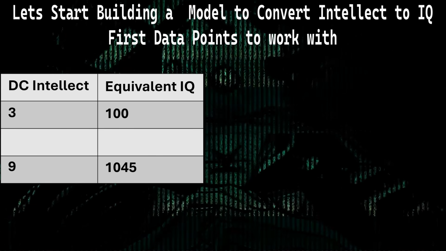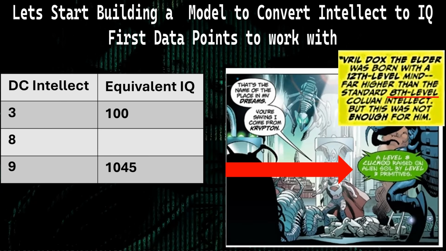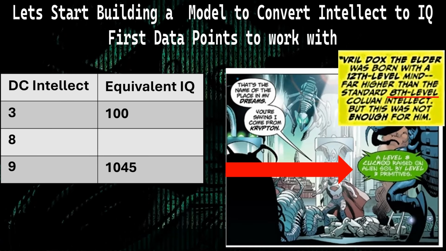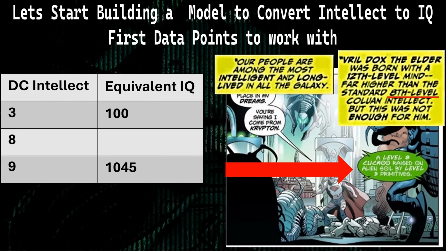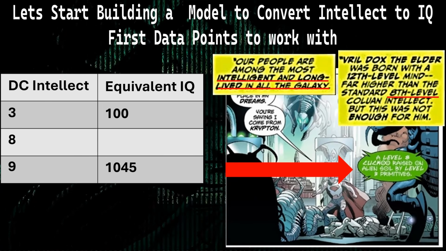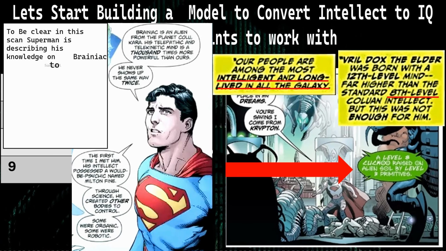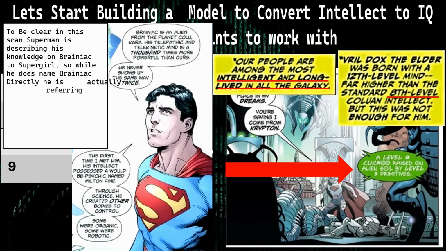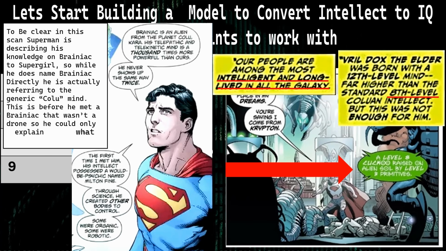It's directly stated that both the Kryptonians and the Coluan are an 8th level intellect. However, they are vastly different in terms of IQ. For example, we know that the Coluan are in fact one of the highest in a galaxy, but not the highest of an entire galaxy. We also know that comparing Coluan and Kryptonians, Superman has directly stated that the brain of a Coluan like Brainiac is 1,000 times more than that of a Kryptonian. So how are we going to calculate what is an intellect level of 8? What would that IQ be?